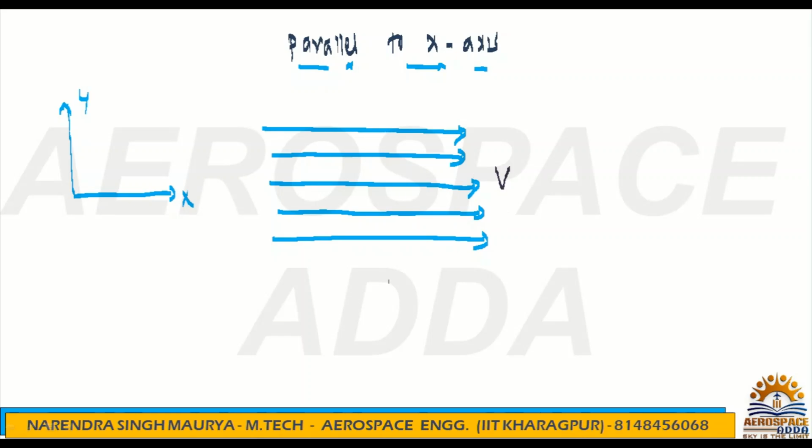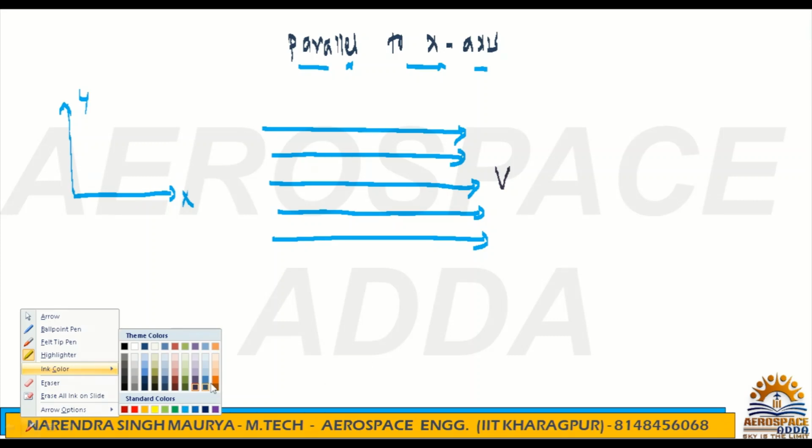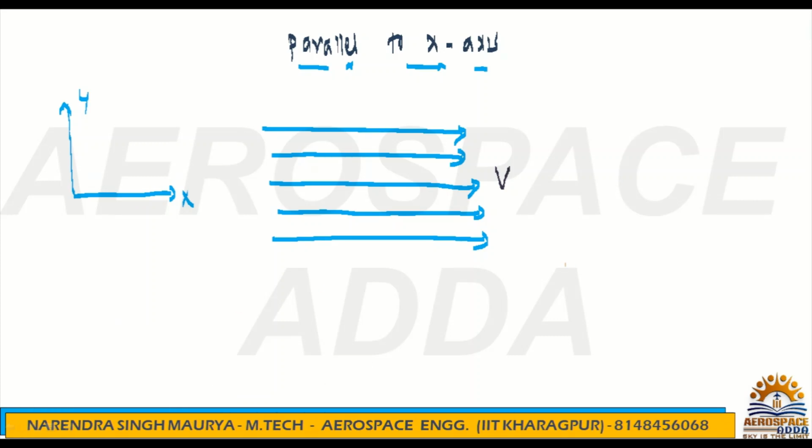And now coming to the calculation of the stream function and potential function. With respect to that, we can get the velocity also.